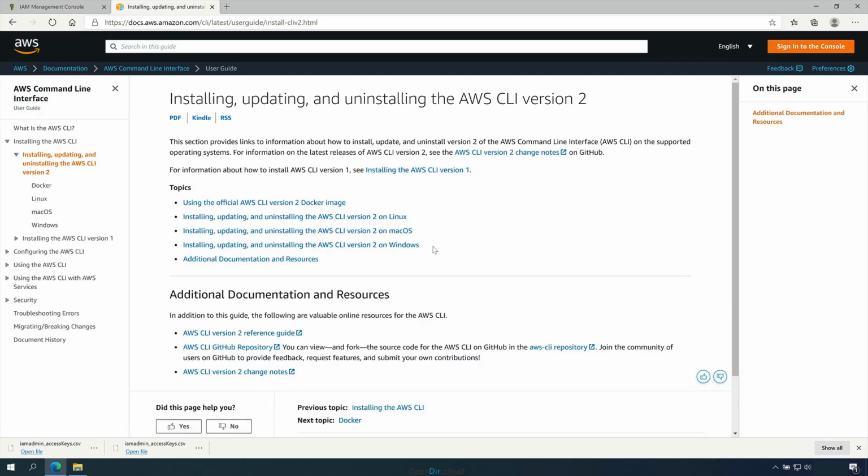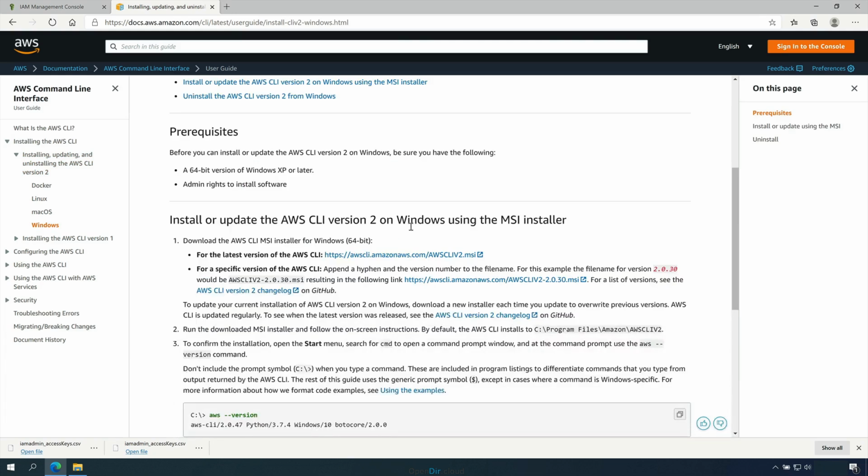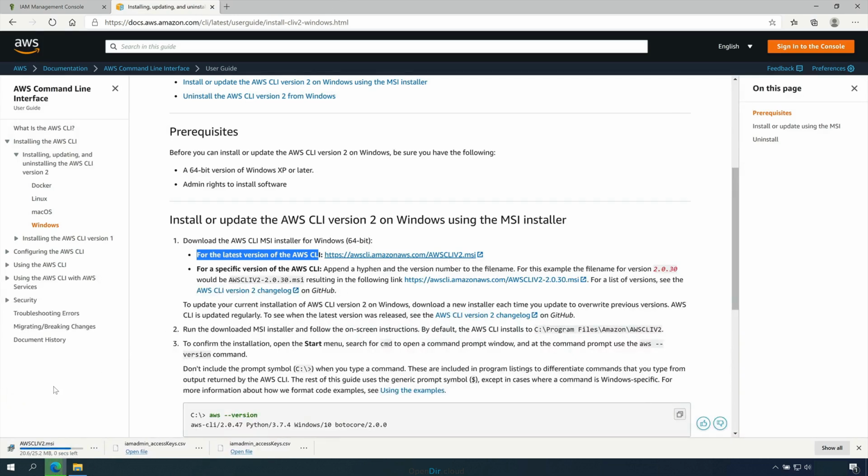So if you open up the URL that's attached to this lesson, it will open a page which should look something like this. You'll see that there are instructions for Linux, macOS, and Windows. So select the correct operating system, so the operating system that you're using on your local machine, in this case Windows. If you scroll down, you'll see instructions on how to install it on your particular operating system. For Windows, you need to locate the latest version of the AWS CLI, and you'll find a link to an installation package. So go ahead and click that link.